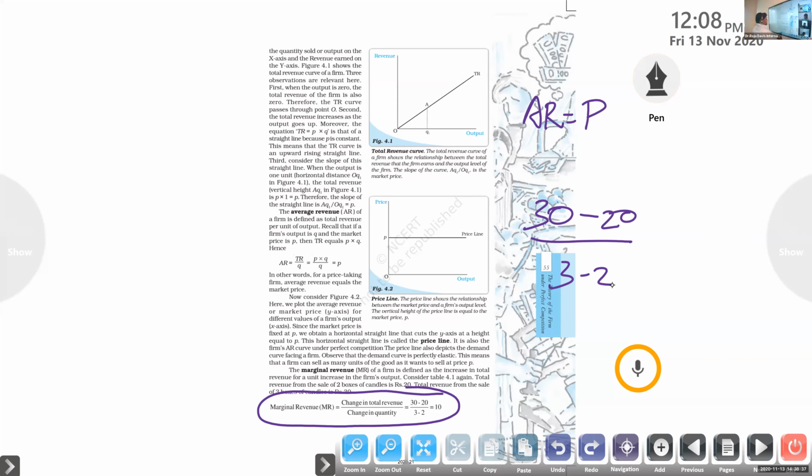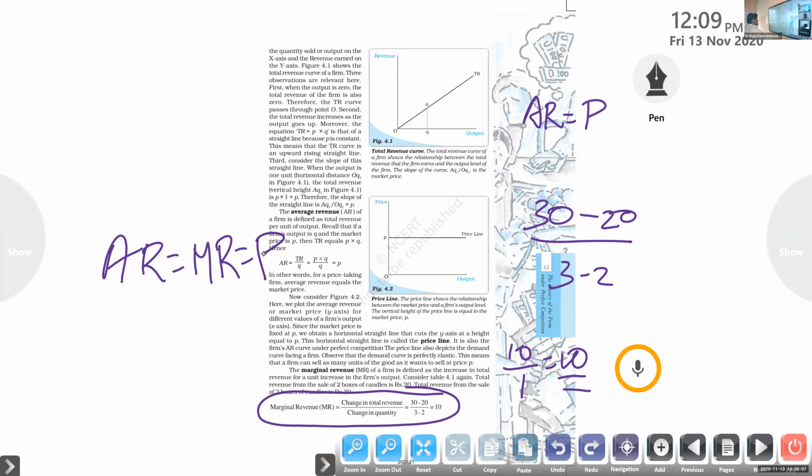So what comes here? 10. Is that the price? Yes. So AR is equal to MR is equal to P. Average revenue is equal to marginal revenue, and that is equal to price. Clear? No difference.